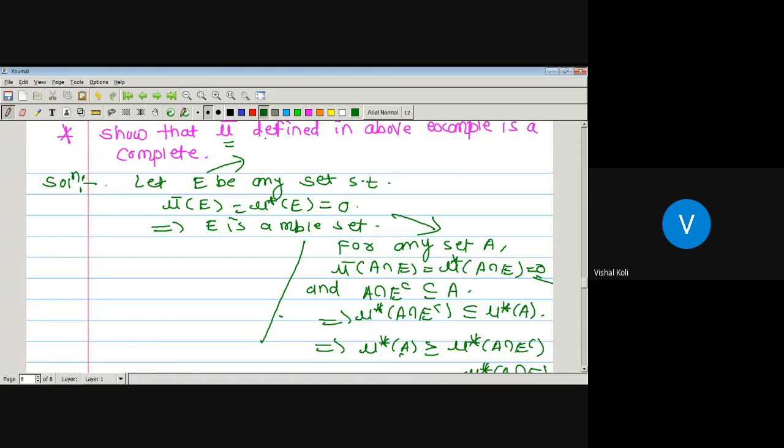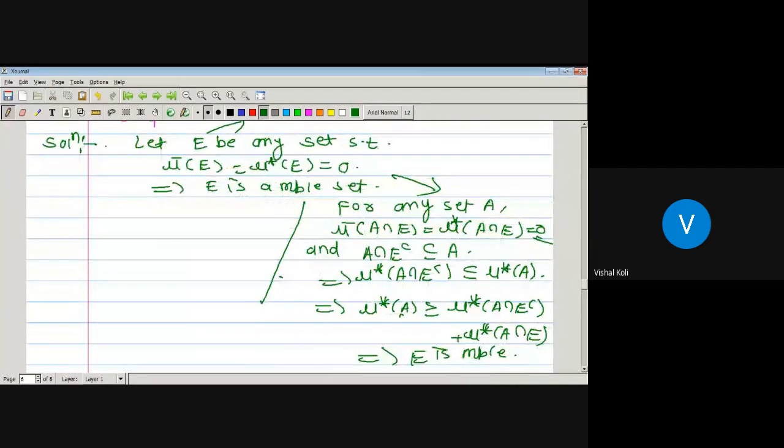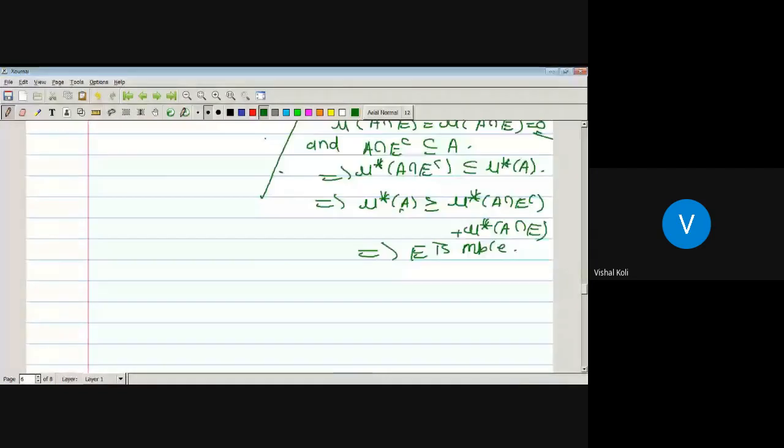and what will I have to prove? That every subset of it is a member of the sigma algebra. What is the sigma algebra here? It is the collection of measurable sets. So if we take any subset of it and it turns out to be measurable, then mu bar will be complete. Okay, so here we have taken E, an arbitrary set having measure equal to 0. As its measure is 0, it is a measurable set. Now let F be any subset of E. Then what is the outer measure of F?